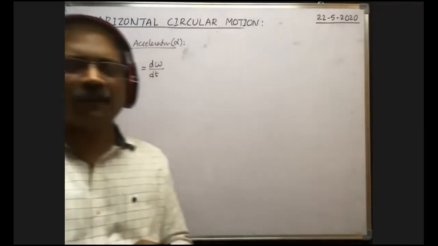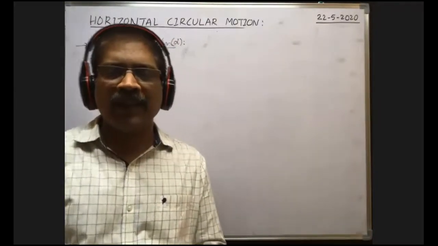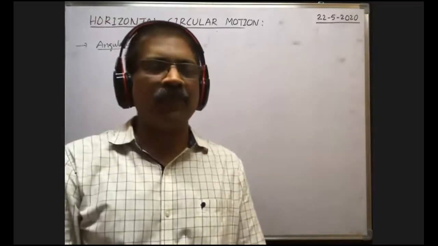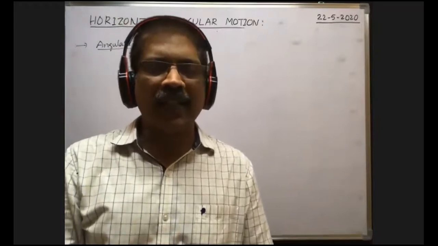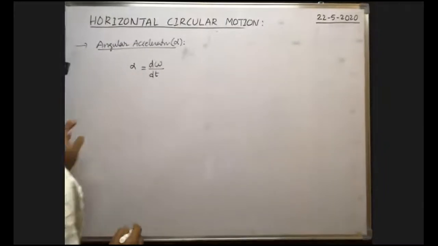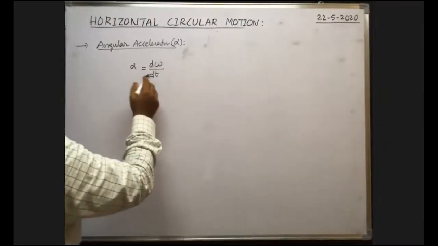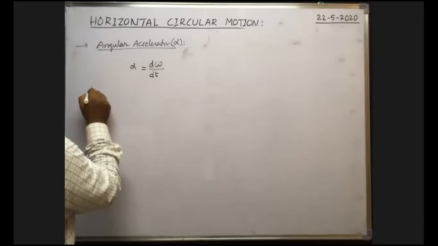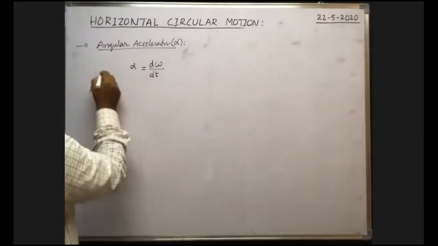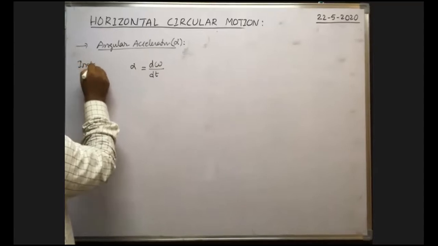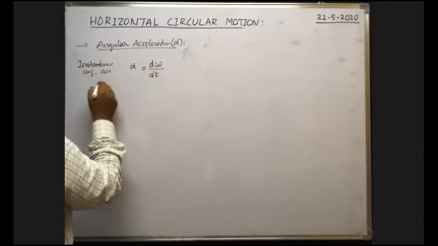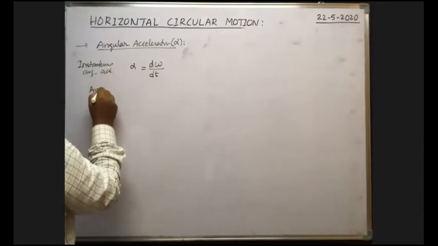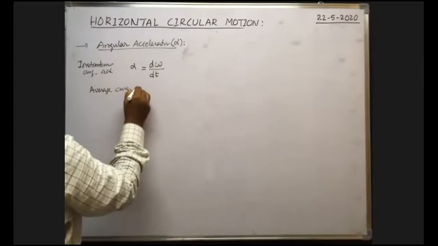That means the rate of change in the angular velocity, the change in angular velocity per second, which is equal to d omega by dt, is called the angular acceleration. It is the instantaneous angular acceleration because the time interval is very small. Okay, now average angular acceleration.